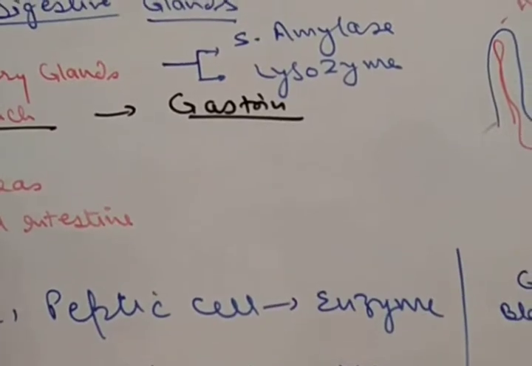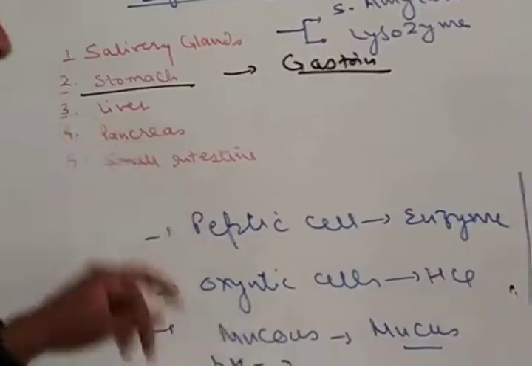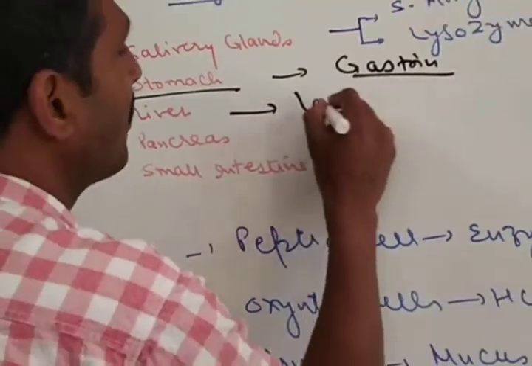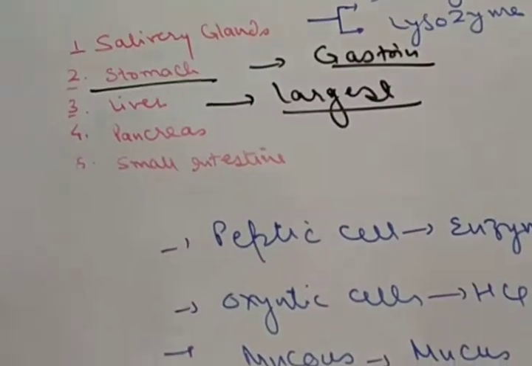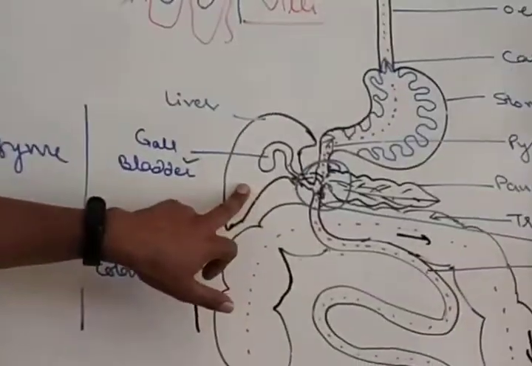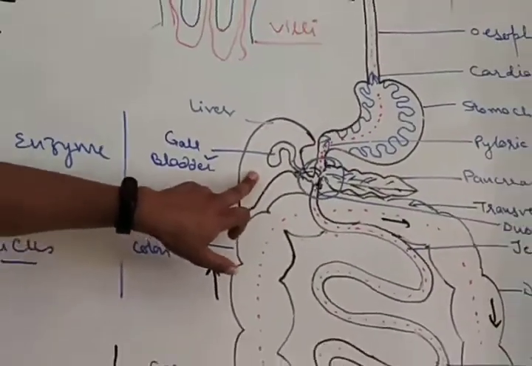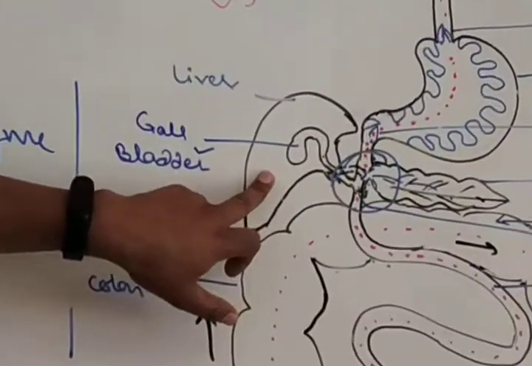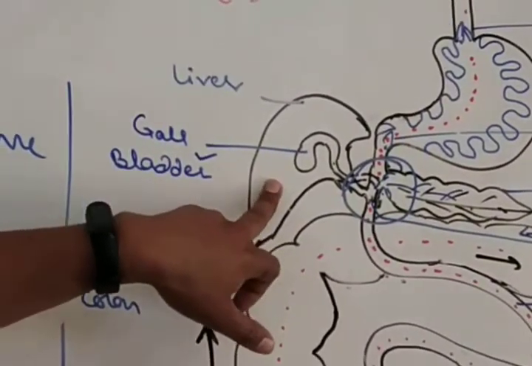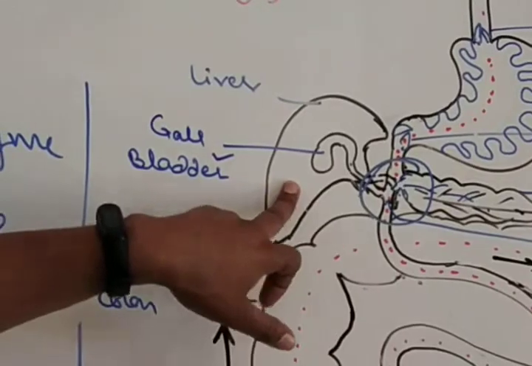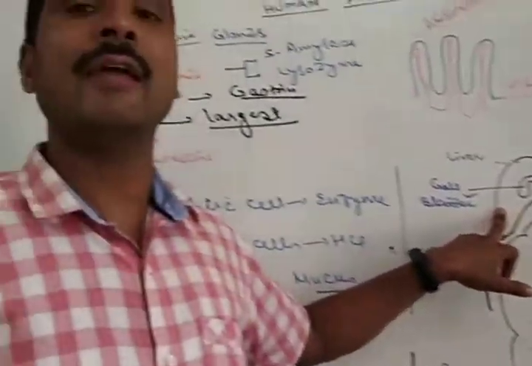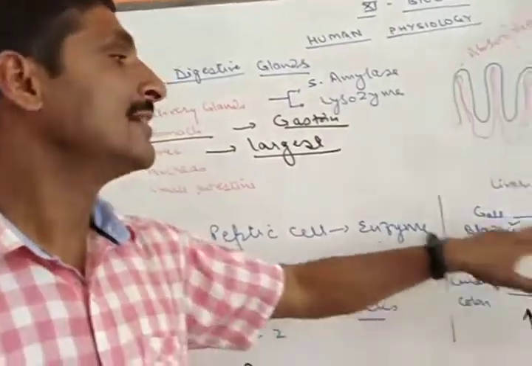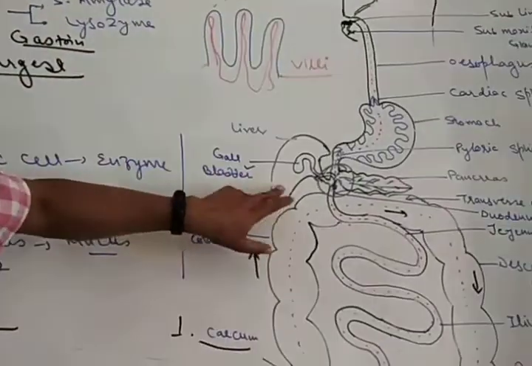The third gland that we have to discuss is the liver. The largest gland in the human body is the liver, which has various lobes. Its specialty is that it is capable of regeneration. Even if only one-eighth of the liver is left, it can regenerate itself.